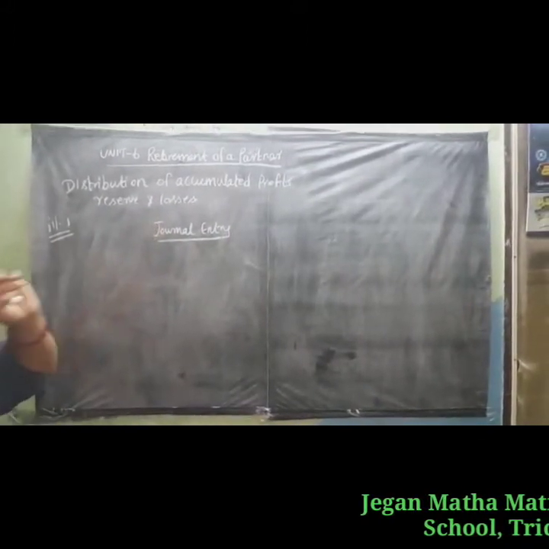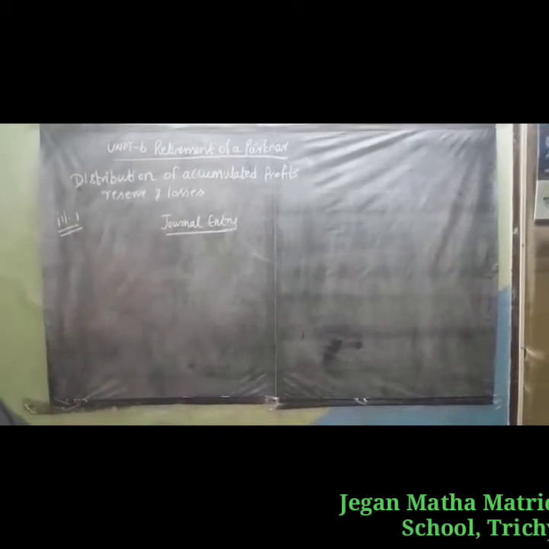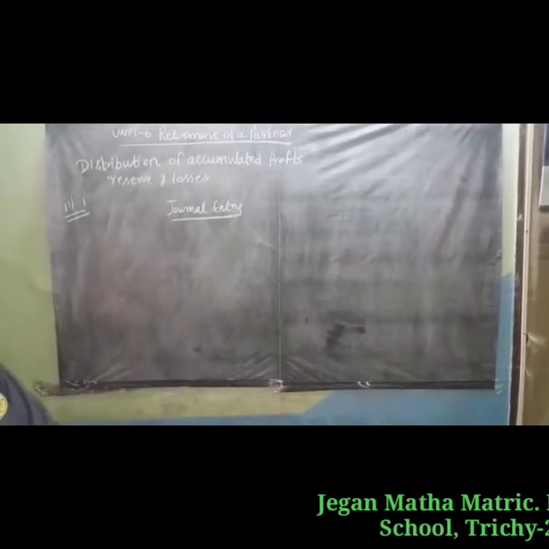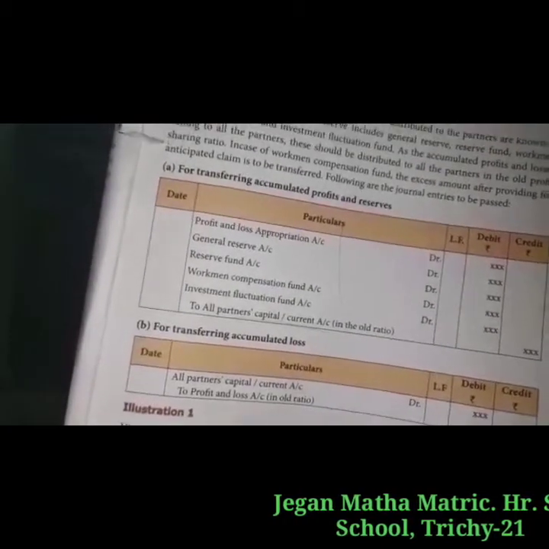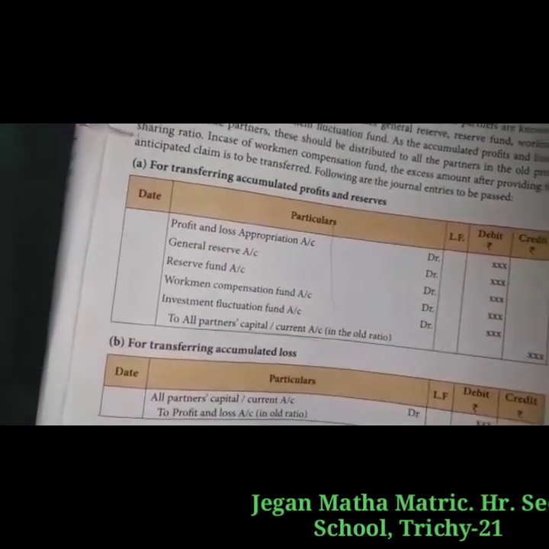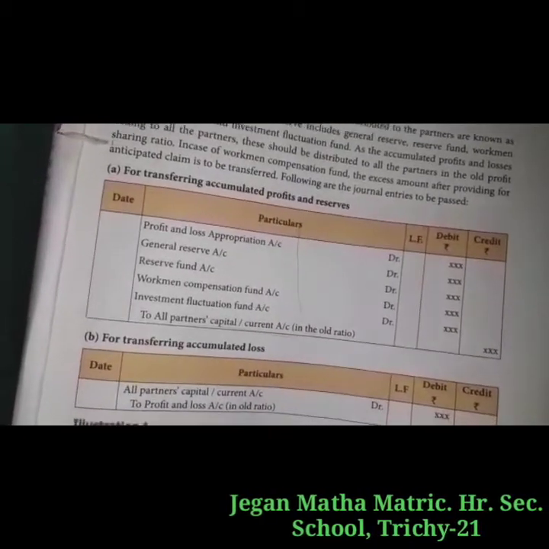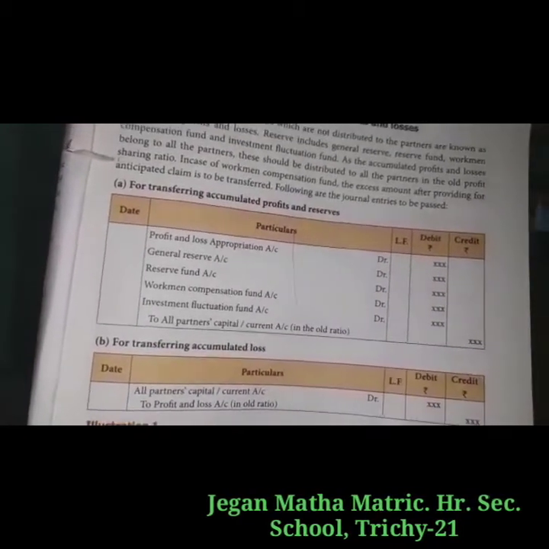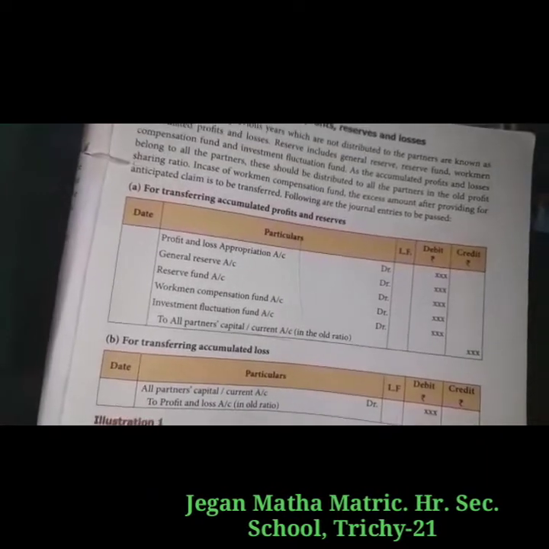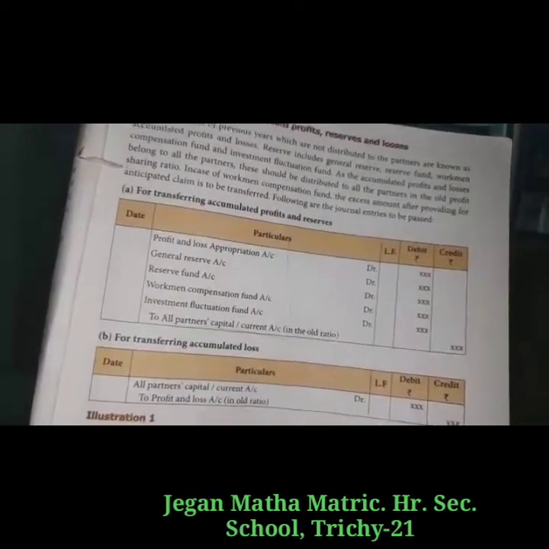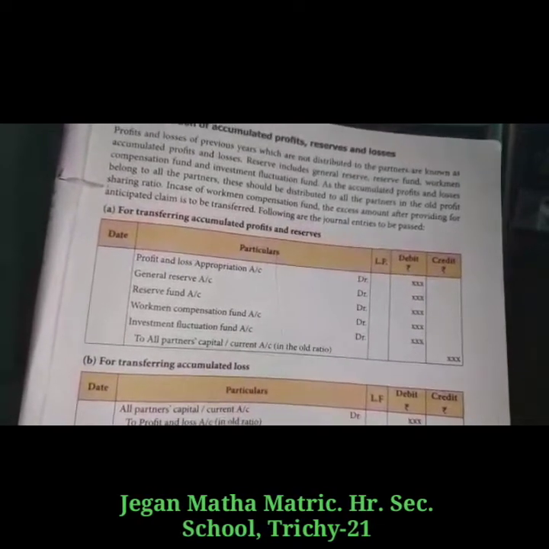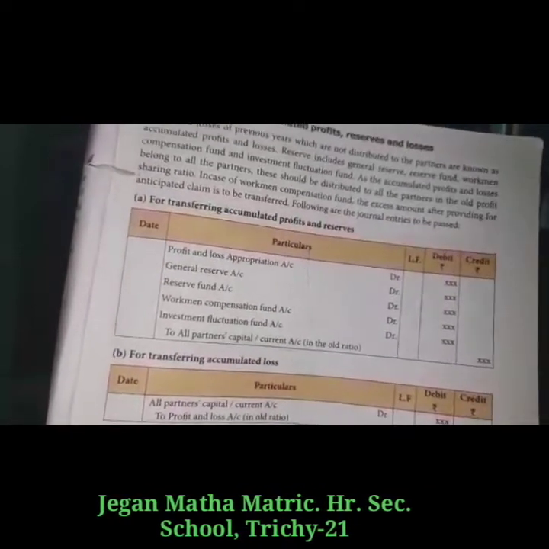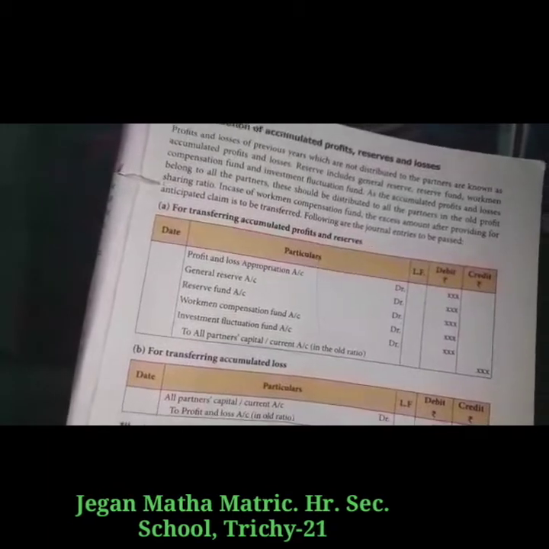Journal entries. First, we discuss the entry for accumulated profits and reserves. For transferring the accumulated profits and reserves, the journal entry is: Profit and Loss Appropriation Account Dr., General Reserve Account Dr., Reserve Fund Account Dr., Workmen Compensation Fund Account Dr., Investment Fluctuation Fund Account Dr., to all the partners' capital or current accounts.